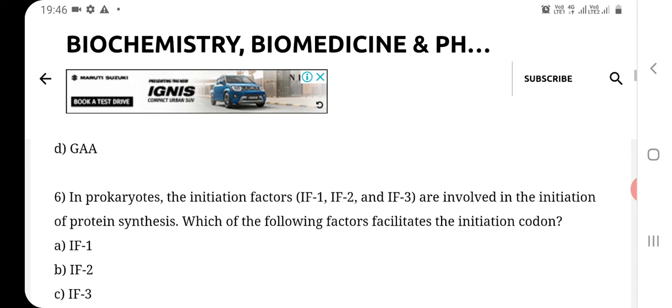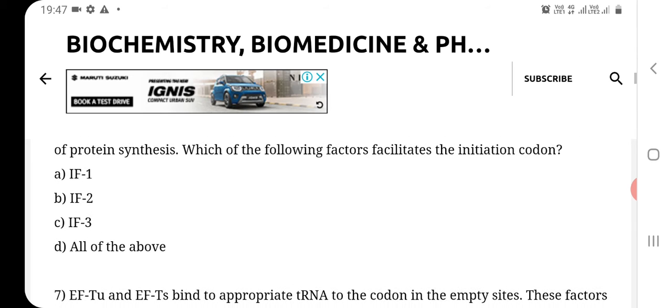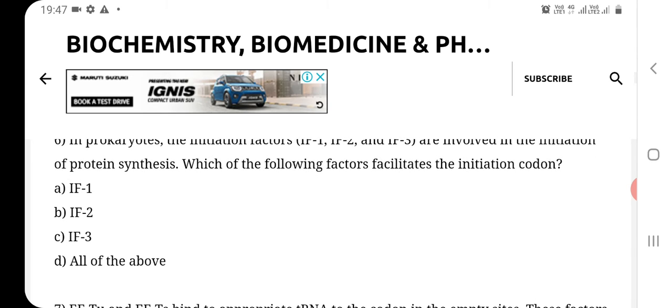Now see question number 6. In prokaryotes, the initiation factors, that is initiation factor 1, initiation factor 2 and initiation factor 3, are involved in the initiation of protein synthesis. Which of the following factors facilitates the initiation codon? So the correct answer of this question is B option, and it is initiation factor 2.